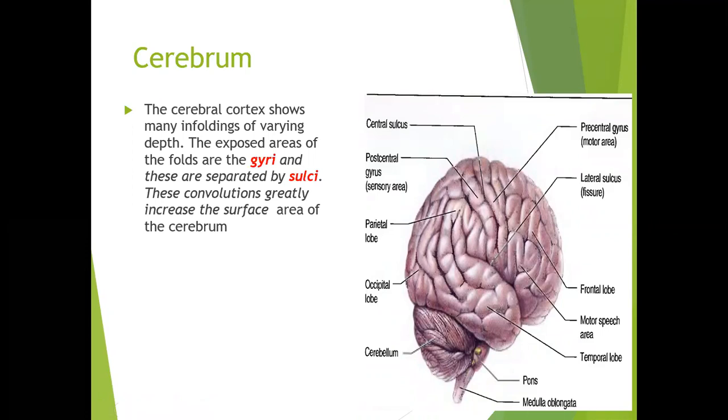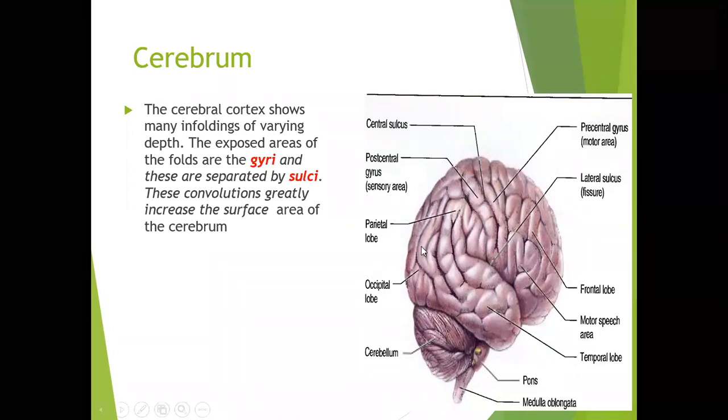Why are they present like this? These convolutions greatly increase the surface area of the cerebrum. So what is the function of this elevation and depression? They increase the surface area. Why do you want to increase the surface area? So that the whole body is represented on the brain.